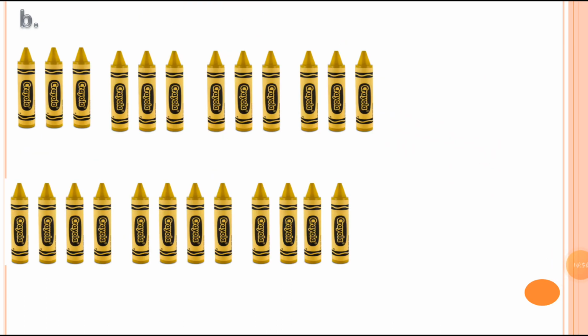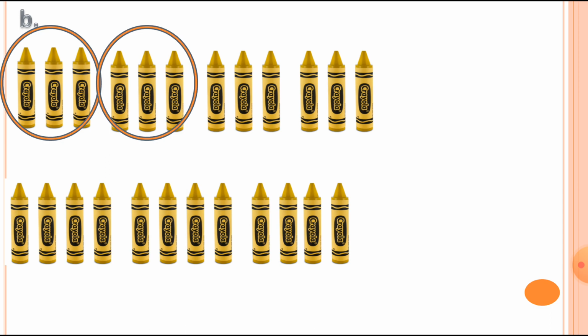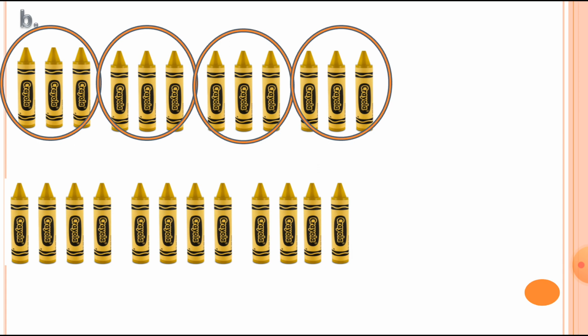Then the next one, sum number B. Let's make the groups first. Here is group number 1, group number 2, group number 3 and group number 4. So total there are 4 groups. You can see I am writing the number 4 here, which is indicating the number of groups.